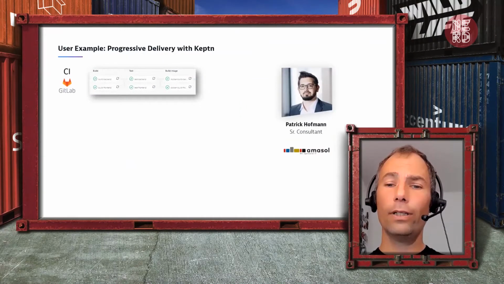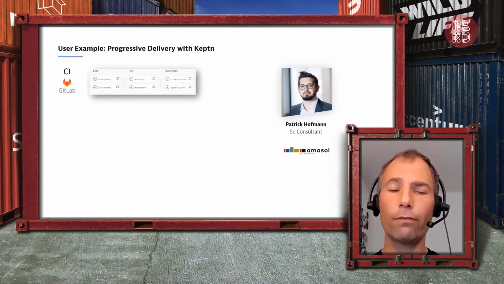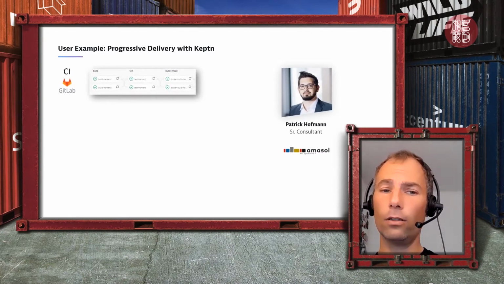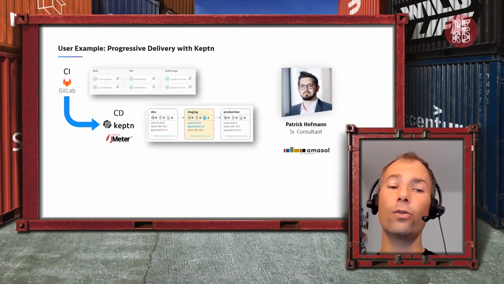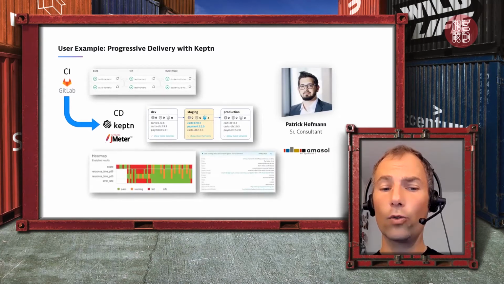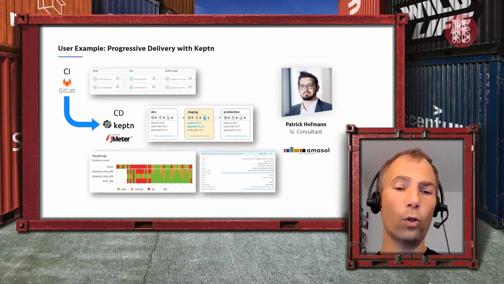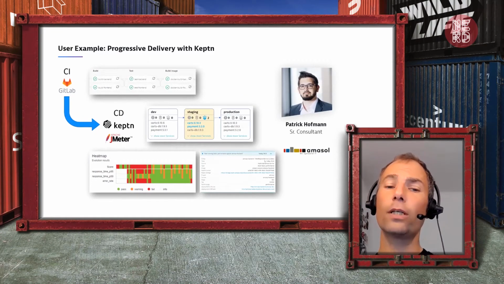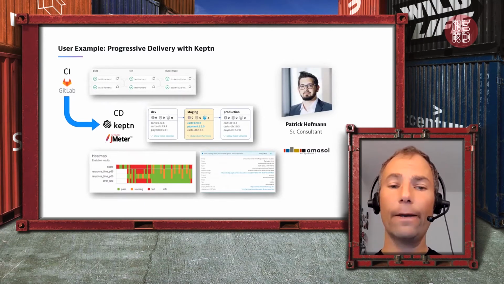Now, one example of one of our users is Patrick from Amazon. They're using GitLab for CI, for building, unit testing, compiling, and then building container images. And once that is done, they're using Keptn with JMeter for multi-stage continuous delivery, also integrating it with the monitoring tool with all the quality gates. So you can very easily tie this in with your existing tools because Keptn can be automated through an API or a CLI.